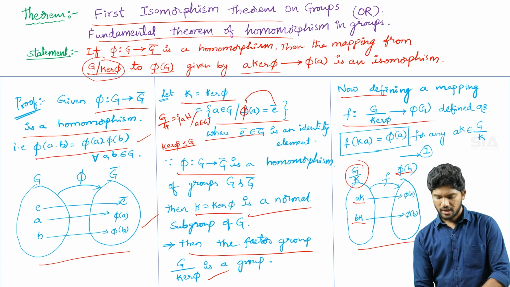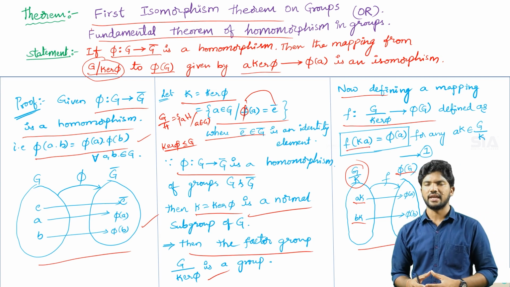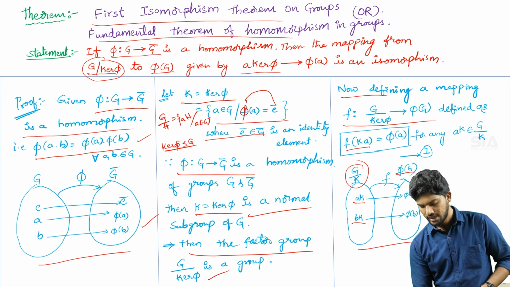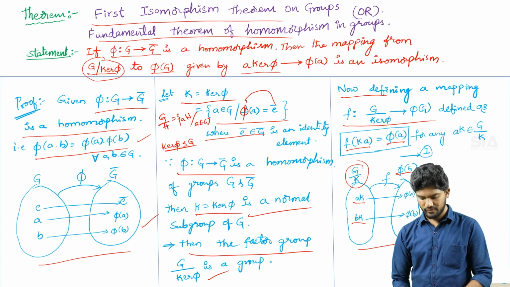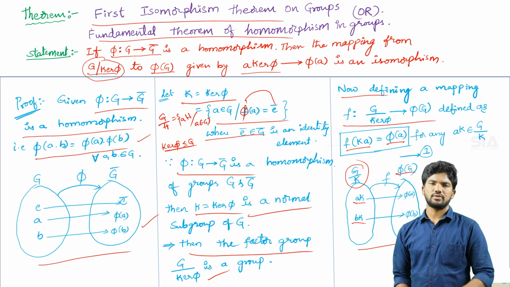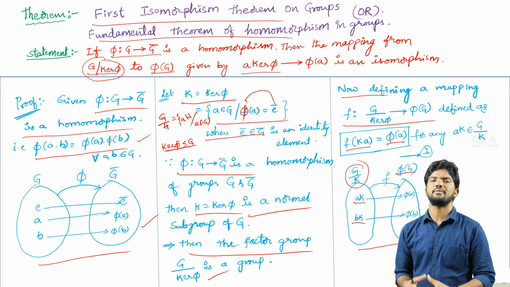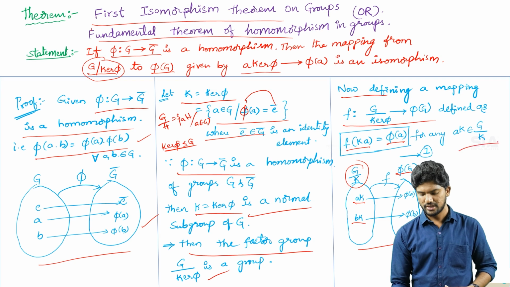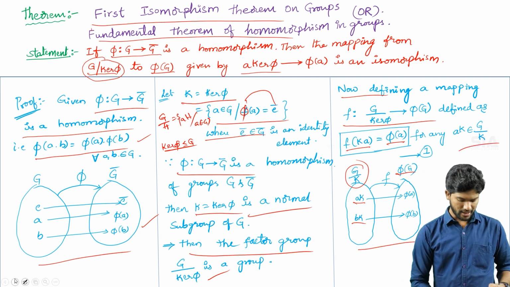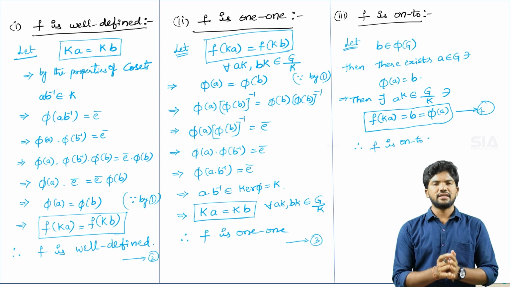So therefore f of k into a, the image of the element k into a, f of k into a is equal to phi of a, where phi of a is the set codomain. So therefore a into k is equal to phi of a. That is taken as equation number 1 for any element a into k belongs to factor group G by k. Now, that is the mapping defined in equation number 1.